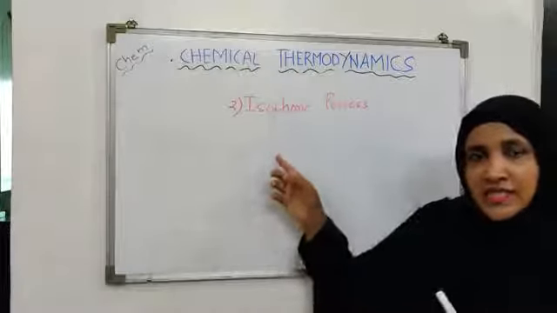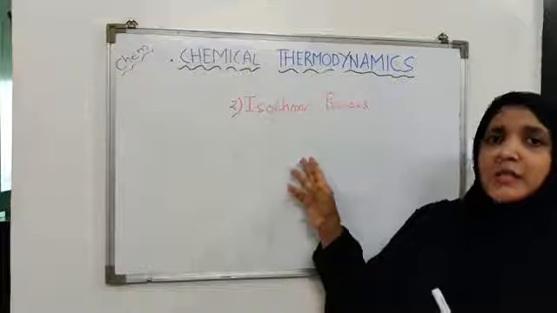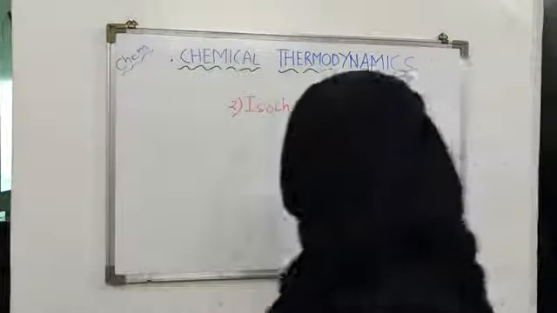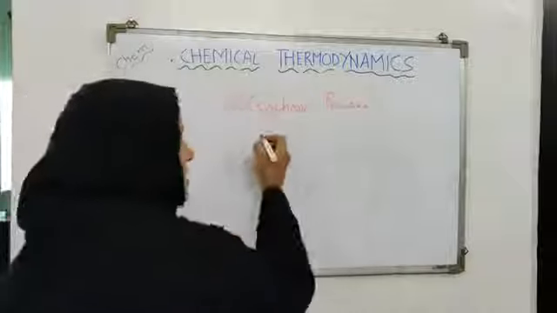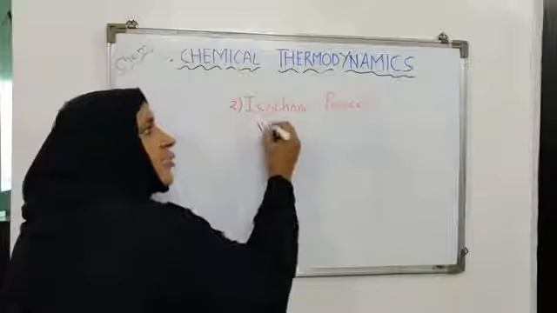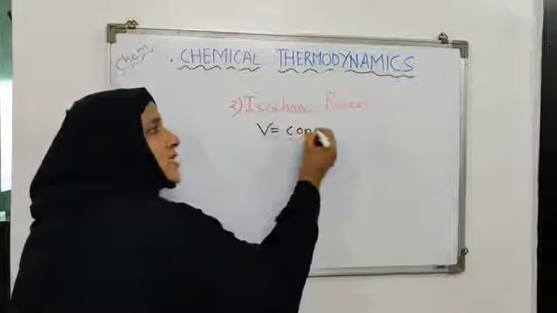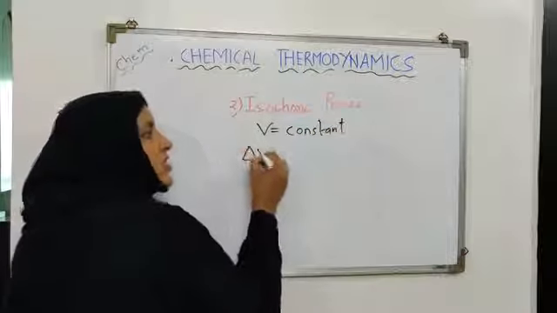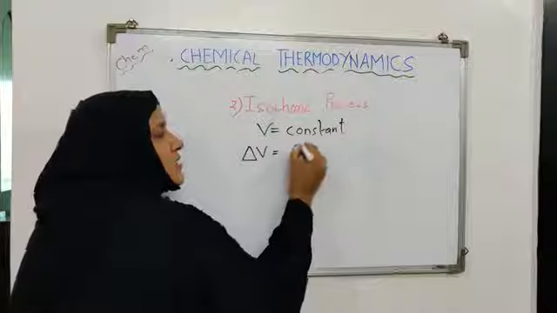So the process in which the volume of the system remains constant, it does not change, is known as isochoric process. It means we are saying that V is constant, therefore the change in volume is 0.